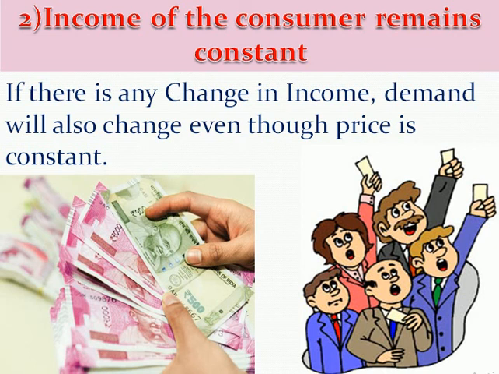Here, when the price increases but their purchasing power also increases due to increase in income, they will purchase more commodity. The demand will not decrease; demand may increase due to the increase in their income.